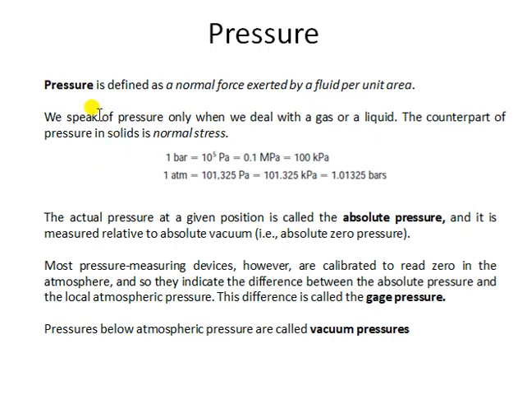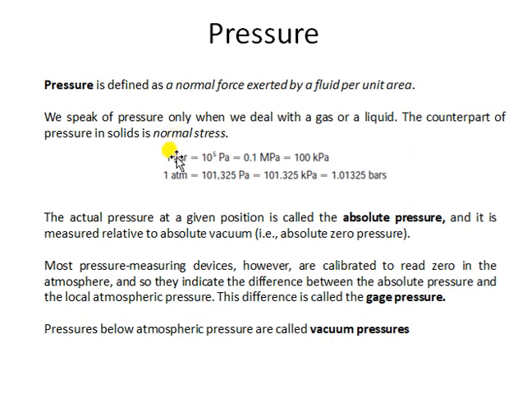You may be asking what the difference is between pressure and normal stress. Whenever we talk about normal force per unit area in terms of fluid, we term it as pressure, and if we talk about normal force per unit area in terms of solids, we define that as normal stress. Now talking about the unit of pressure, the SI unit of pressure is Newton per meter square, which is also called Pascal.